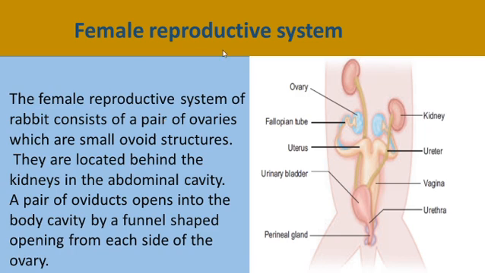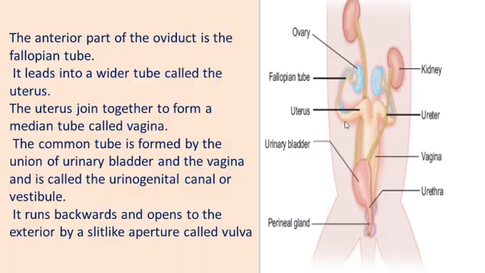Next one, the female reproductive system. The female reproductive system consists of a pair of ovaries. Ovaries are oval or ovoid in shape. The ovaries are located in the abdominal cavity behind the kidney. From each ovary arises an oviduct. This is the anterior part and this is the posterior part.